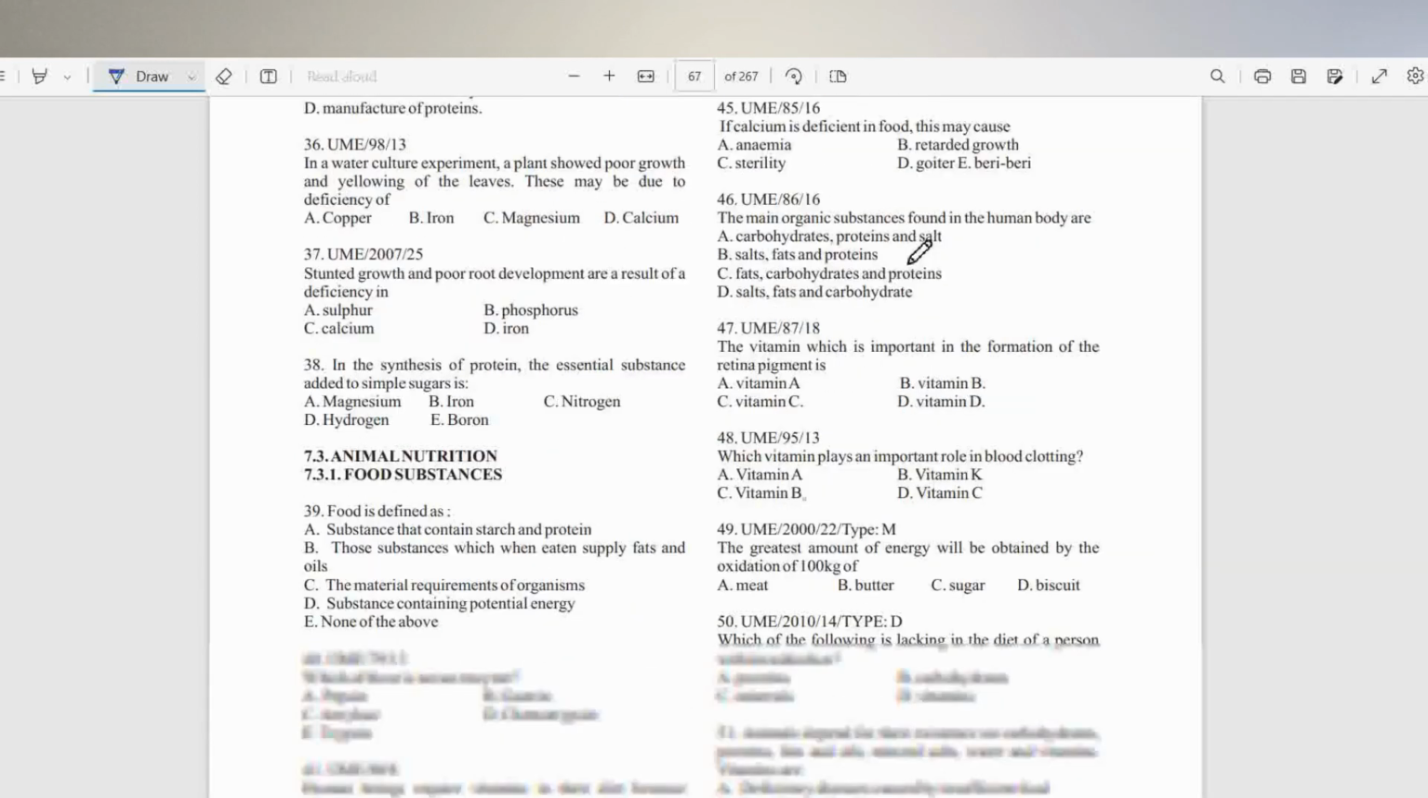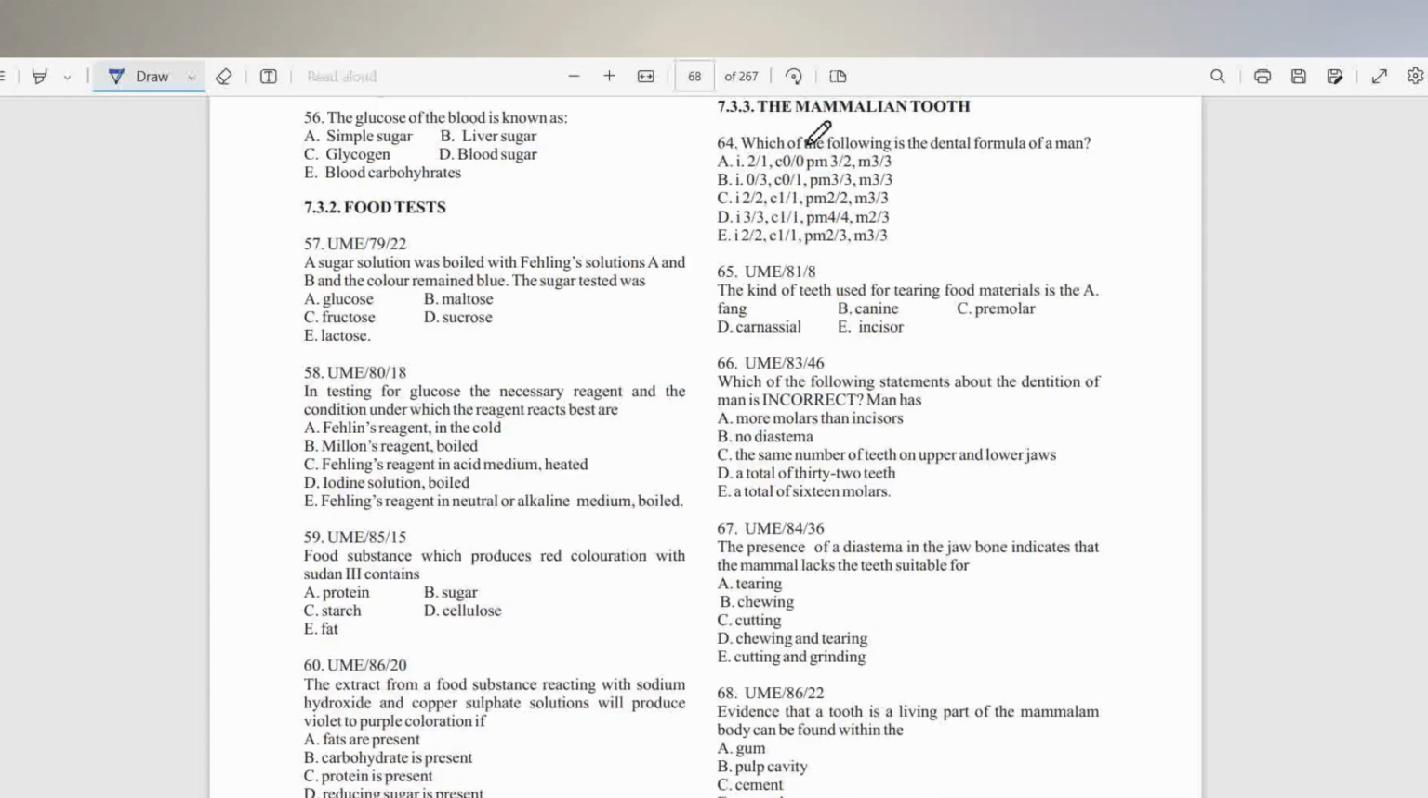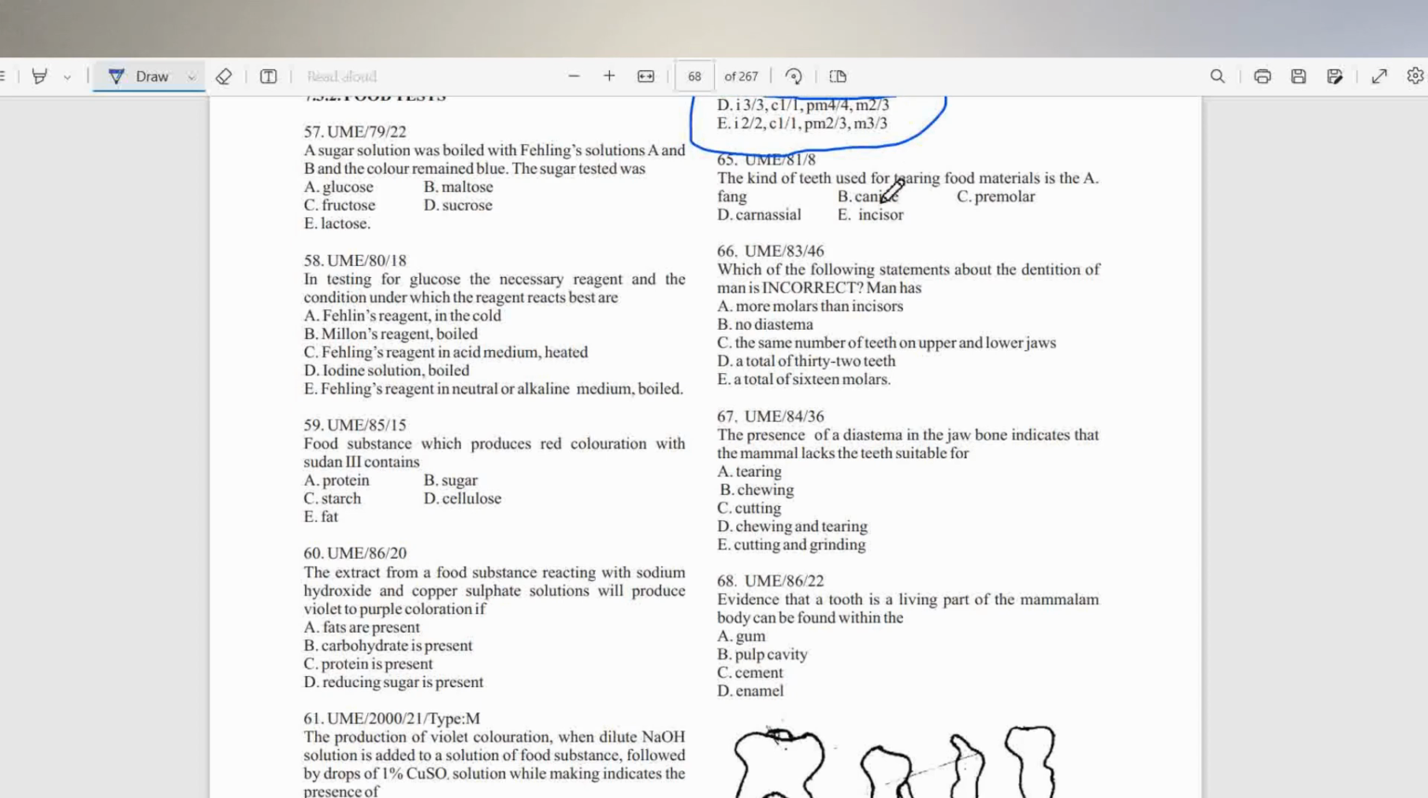Let's consider some questions based on what I've said so far. I've really overshot the time. Take for example this question. Which of the following is the dental formula for man? Let's look at this table. Man is 2 2 1 1 2 2 3 3, and that will be option C. This is the right answer.